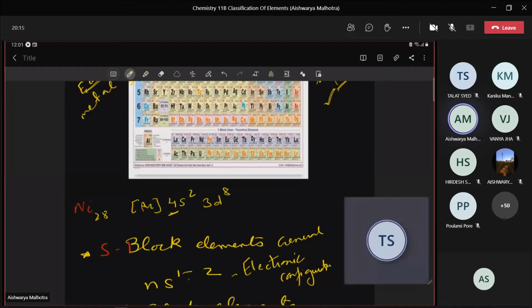It is ns1 to 2. Either they have 1 electron in the s orbital or 2, in the outermost orbital. That is why they have electronic configuration as ns1 to 2.